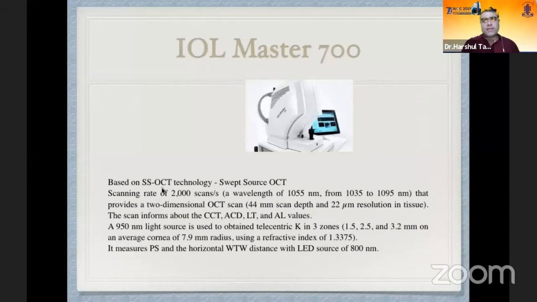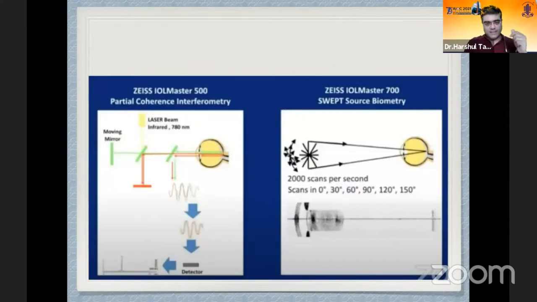So this swept source OCT IOL Master 700 has a scanning rate of 2000 scans per second, and it uses a wavelength of 1055 nanometer, and this wavelength varies from 1035 to 1095, and it provides a two-dimensional OCT scan, as I said. It uses a 950 nanometer light to obtain telecentric keratometry in 3 zones. It makes 2000 scans per second in 6 meridians: 0 degree, 30 degree, 60, 90, 120, and 150.